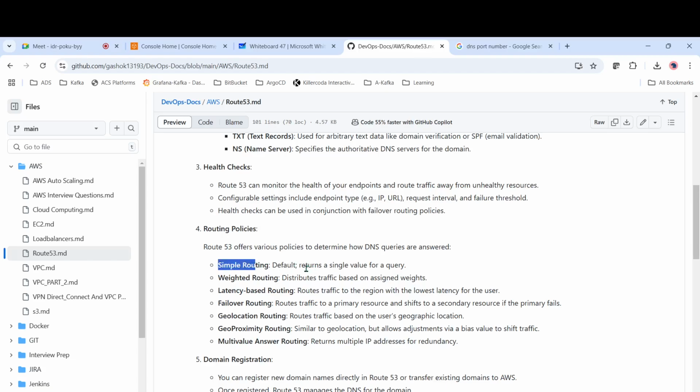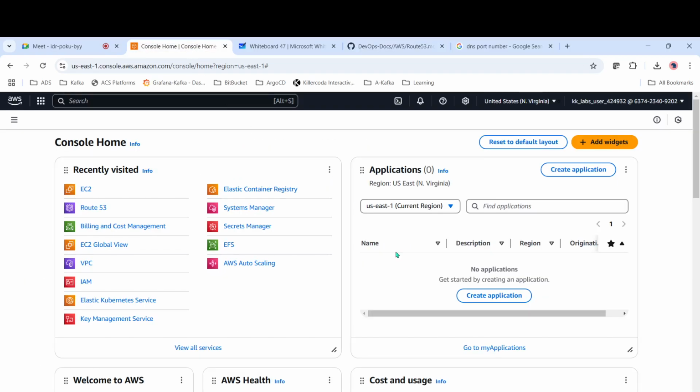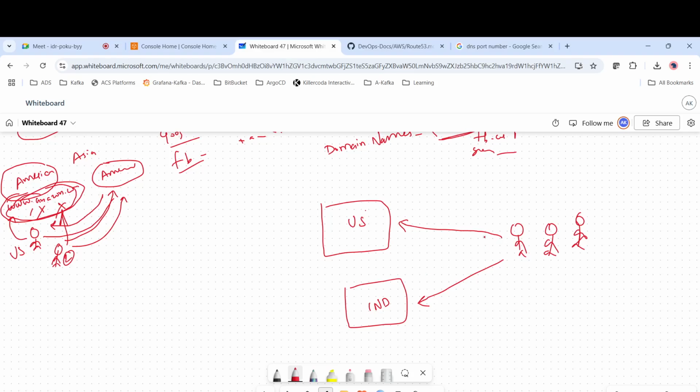Simple routing just returns a single value for the query. In case you configure it as simple routing, the traffic will go to the US or else it will go to India. Randomly it will send to the US and randomly it will send to India.